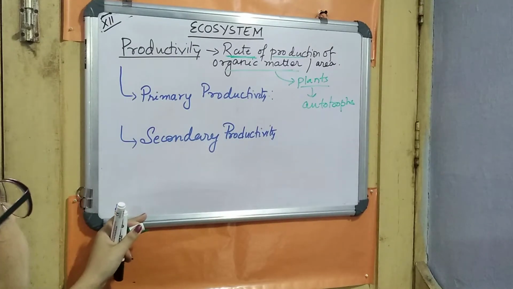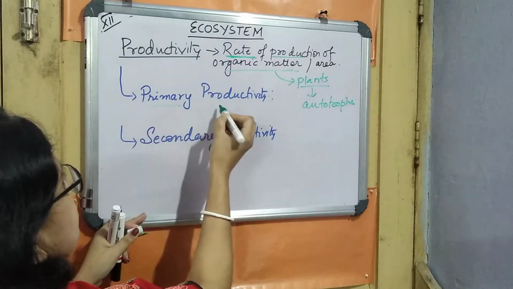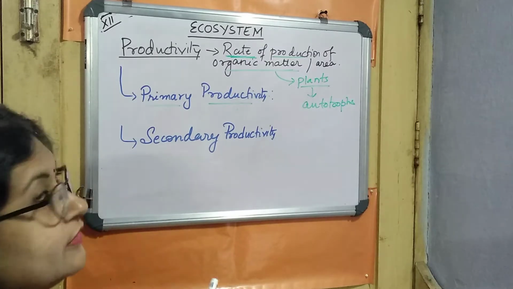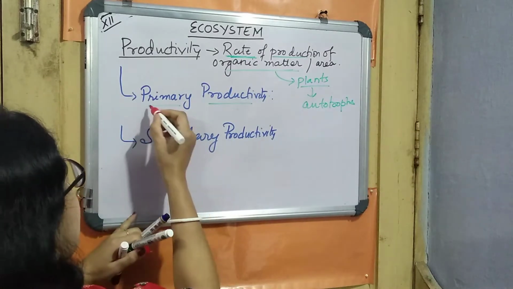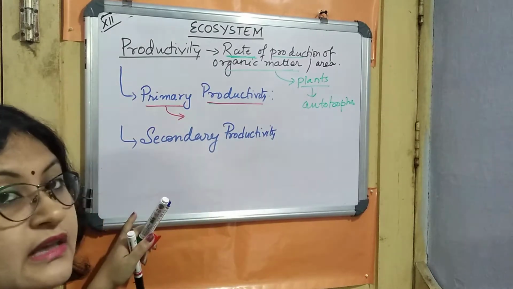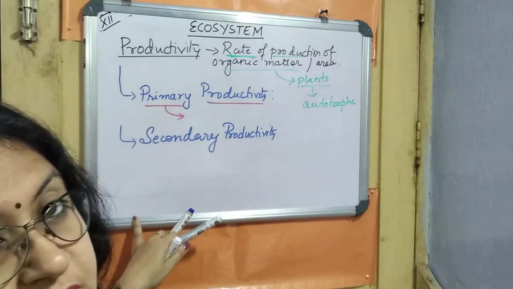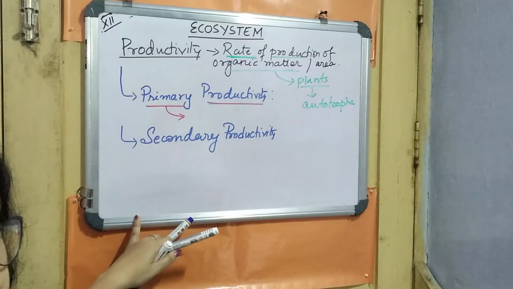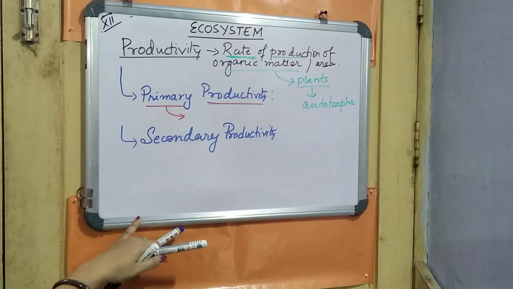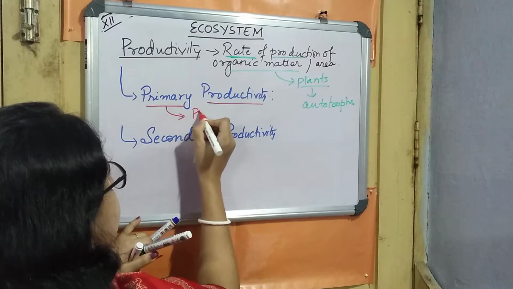Now moving forward, there are two categories of productivity. One is the primary productivity, another one is the secondary productivity, right? When we talk about primary productivity, this word primary comes from the first place where this production is taking place. This production is carried out by the autotrophs, right? So when we talk about primary productivity, we are talking about the plants here.